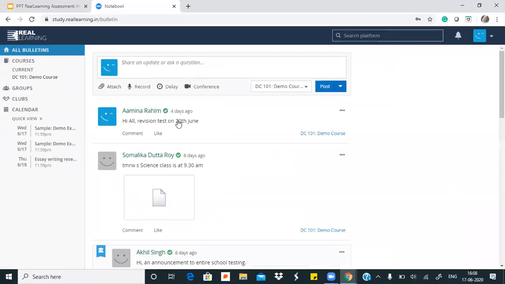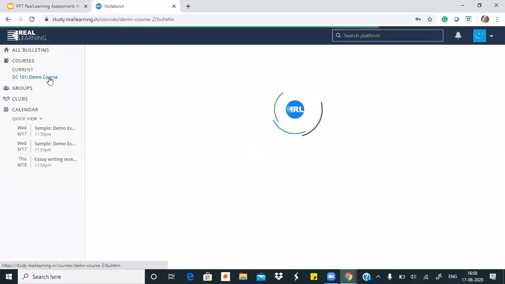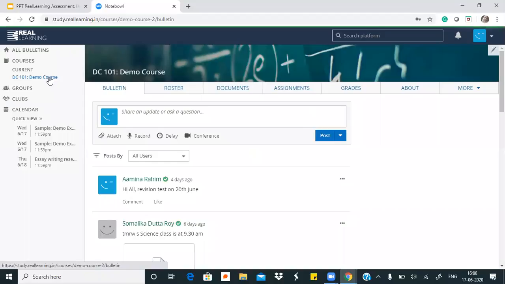So I will just zoom out. Let's enter this class. I only have one class listed down here, but through this, I will be showing you everything that a teacher can do from her real learning dashboard. The first thing we will definitely see is how a teacher creates a test. What are the categories of questions that a teacher can use? And also what all resources can she use when she's creating her questions?